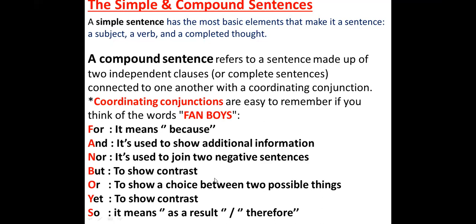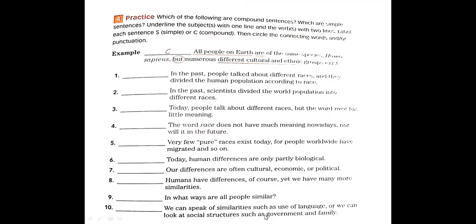So again, for means what? Because, and it's used to show additional information. Nor is used to join two negative sentences. But and yet show contrast, so they have the same use. Or shows a choice between two possible things. And so means as a result or therefore.